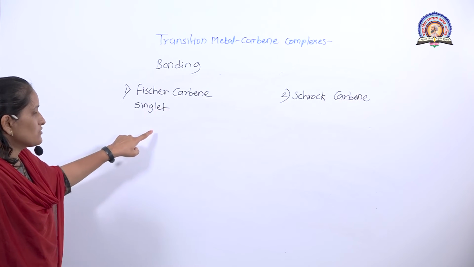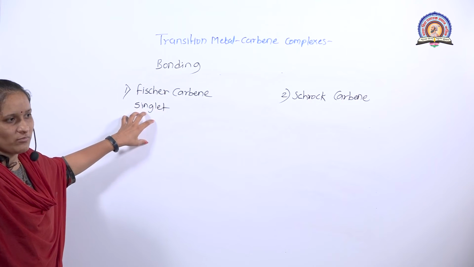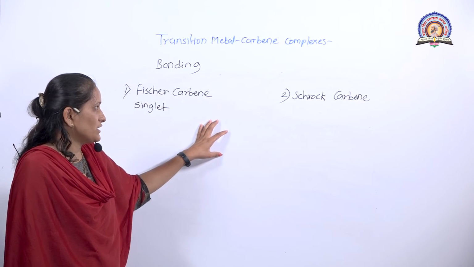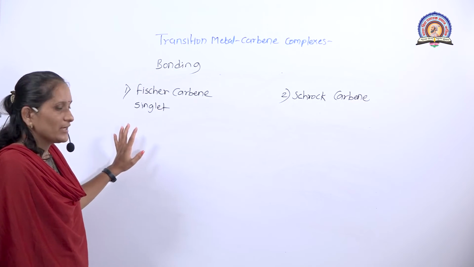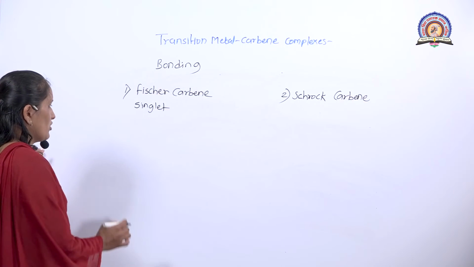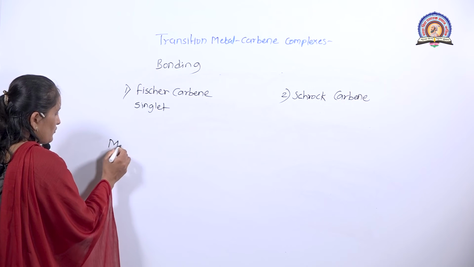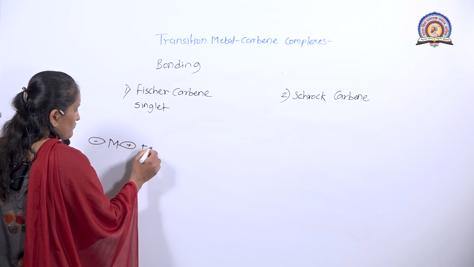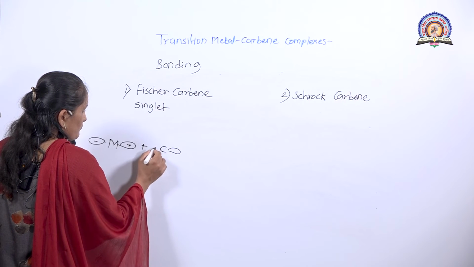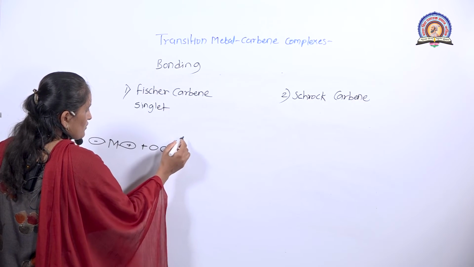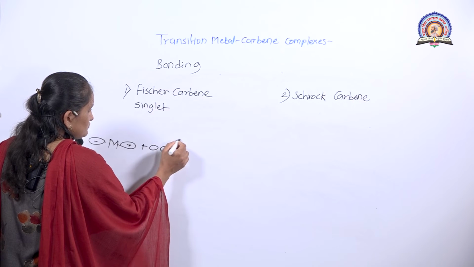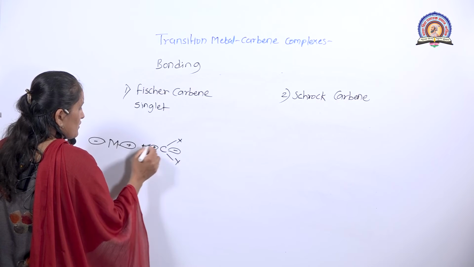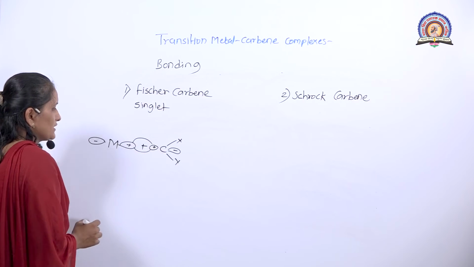This completely filled sp2 hybrid orbital overlaps with the empty d2sp3 hybrid atomic orbital of the metal atom and forms the metal carbon sigma bond. Such overlapping takes place.